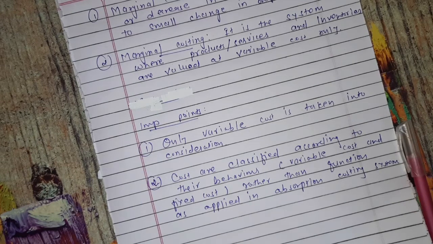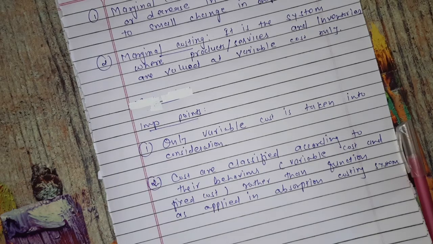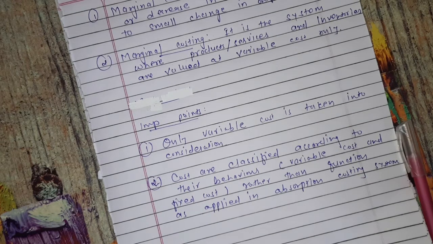So what are these two important points? One is only variable cost is taken into account, means fixed cost is ignored here. And second one is costs are classified according to their behavior, variable cost and fixed cost rather than functions as applied in absorption costing system.